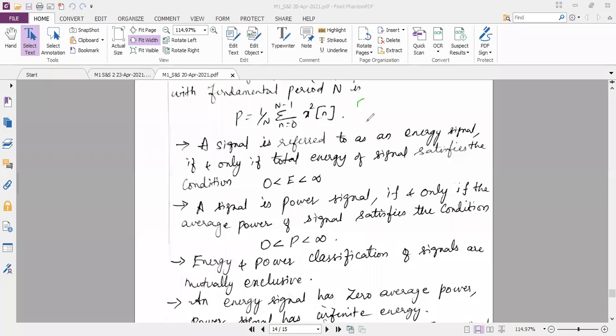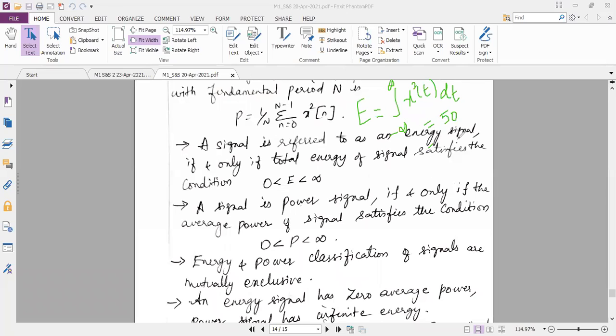What is the formula for continuous time signal? E is equal to integral from minus infinity to plus infinity of x square of t dt. So this is the formula I will use. I will calculate the energy of the signal. Suppose my answer is 50, can you tell me whether it is an energy signal? The condition of energy signal is 0 to infinity. The value should be between 0 to infinity.